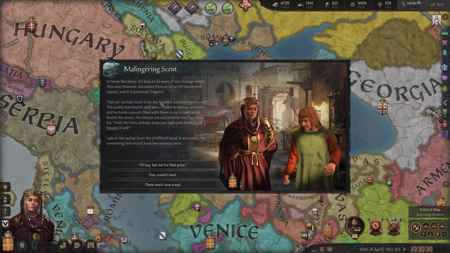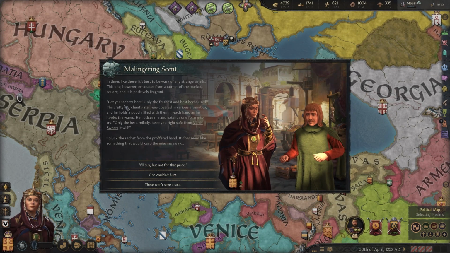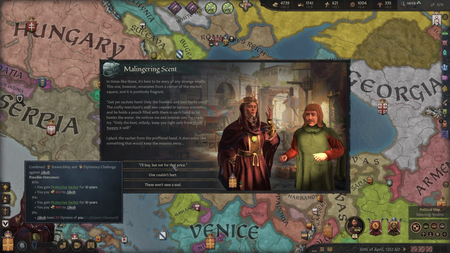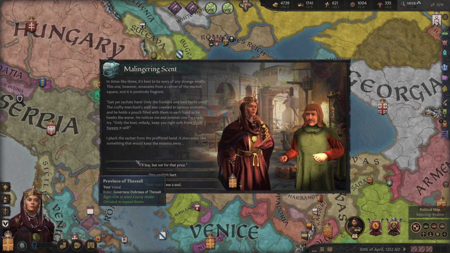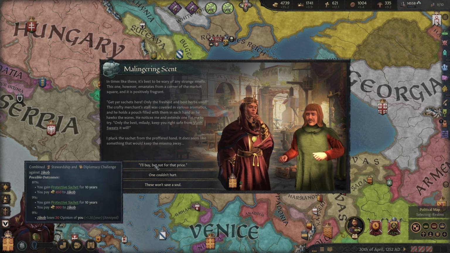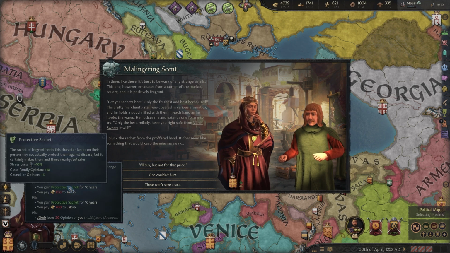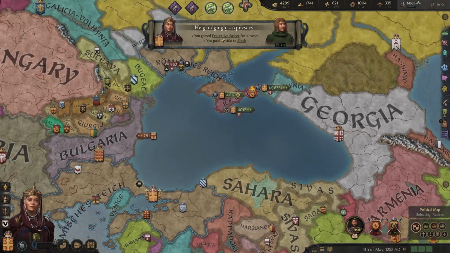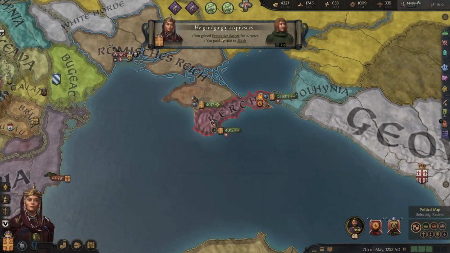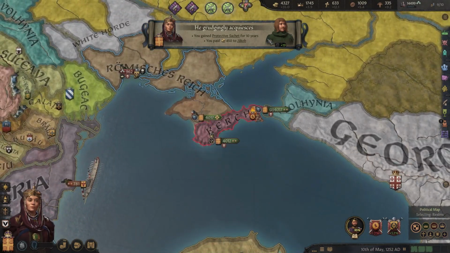Malingering scent. Better be wary for any strange smells. Get your sachets here. Only the fresh and best herbs used. I'll buy, but not for that price. Ugh, so expensive. One couldn't hurt. What's this perspective sachet? Let's see. Oh yeah, you know what? We'll buy one. And he grudgingly acquiesces. So expensive, but we do have money.